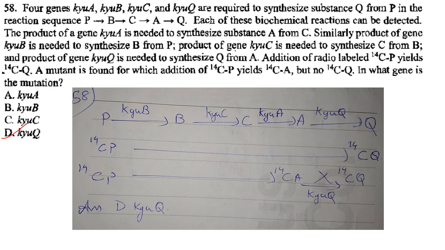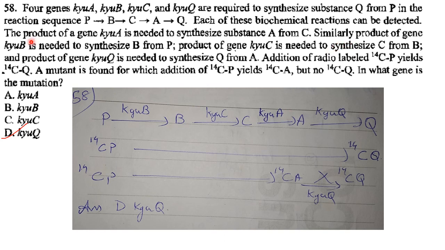The product of the gene KYUA is needed to synthesize substance A from C. So this is the reaction sequence, that is P giving B, B giving C, C giving A and A giving Q. So A is being synthesized from C using the product of the gene KYUA.